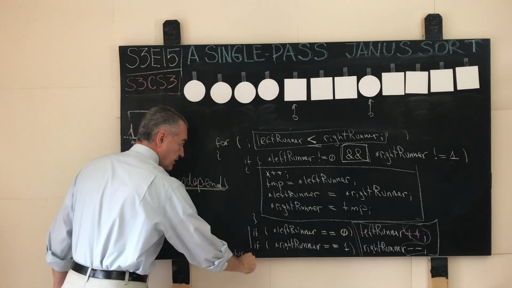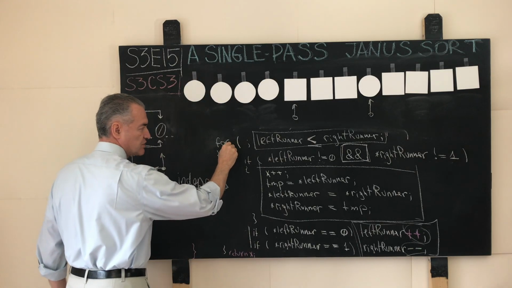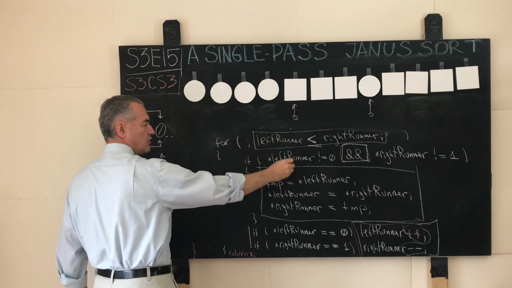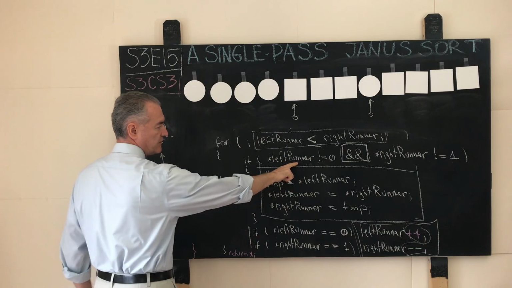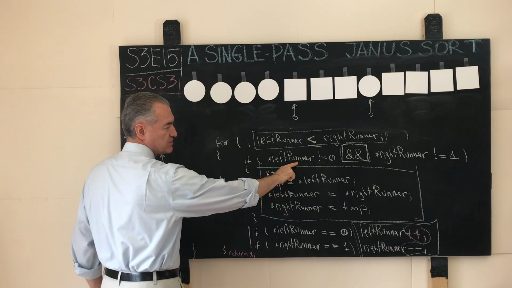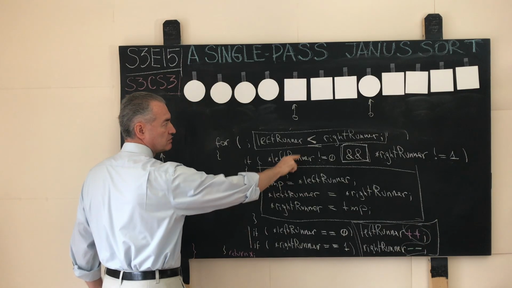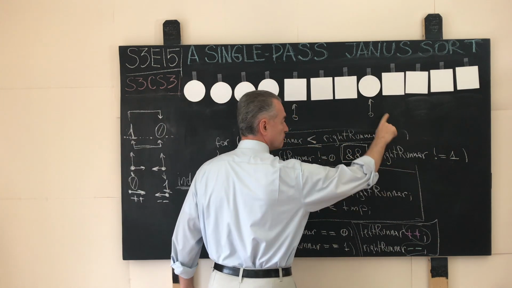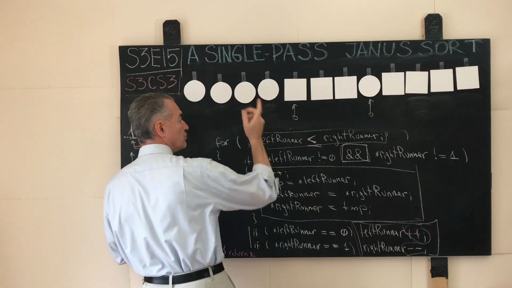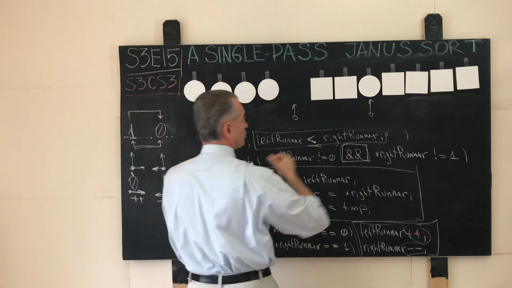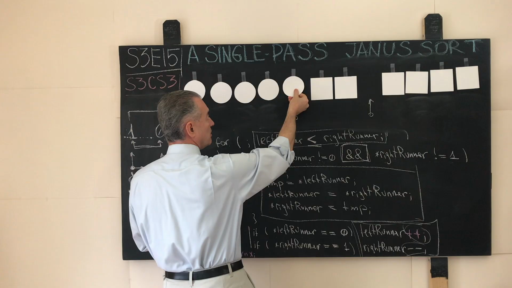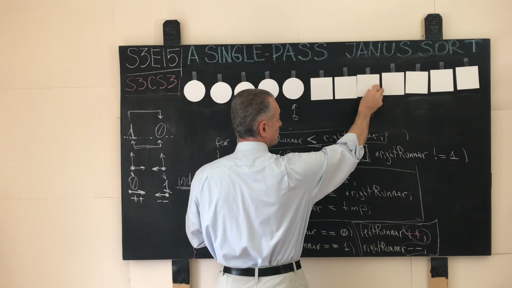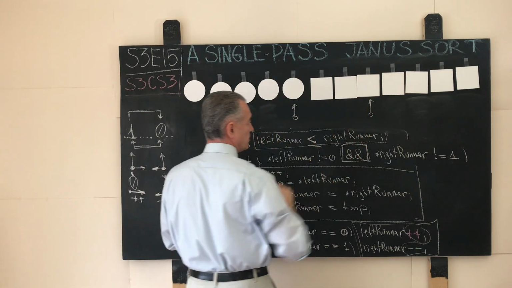The loop comes to an end, jumps back in, the condition is tested, it fires as true. We come here, we do the test. Is the left runner positioned against the not circle? It is true, yes it is. Is the right runner positioned against not square? Yes, it's true. What do we do? We do a swap. So the circle goes where the square used to be, the square goes where the circle used to be.